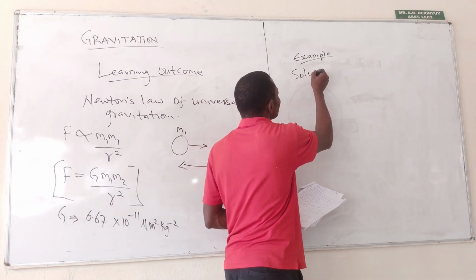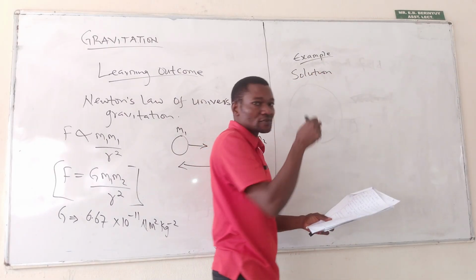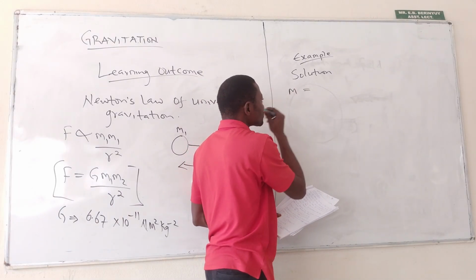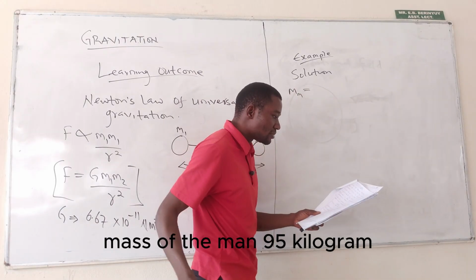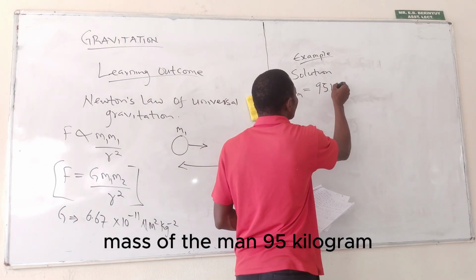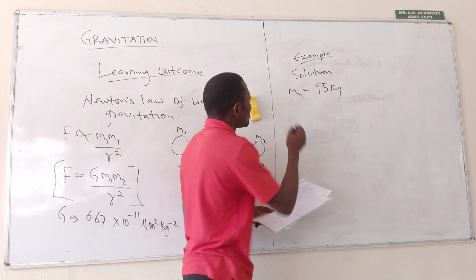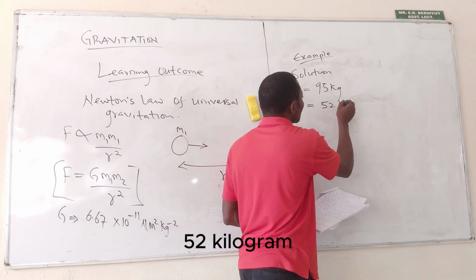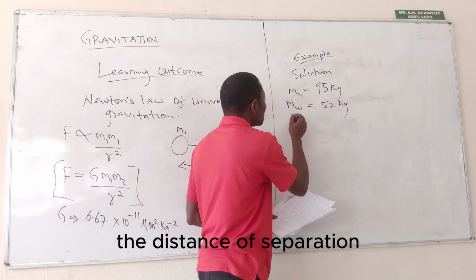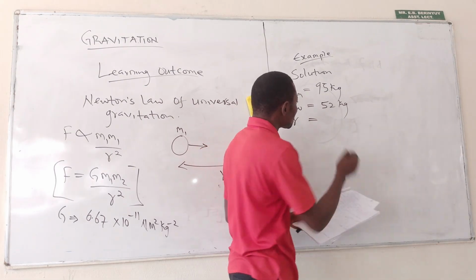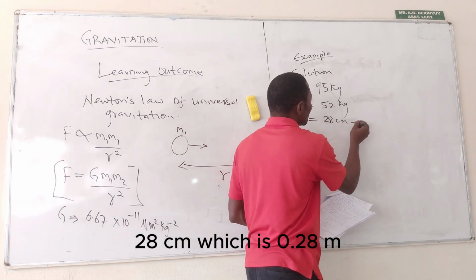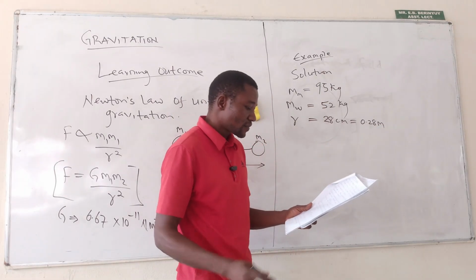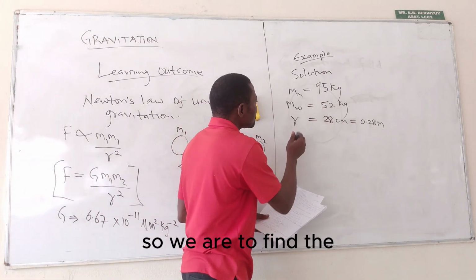Solution. We have a man and his wife. The mass of the man is 95 kilograms, the mass of the wife is 52 kilograms, and the distance of separation is 28 centimeters, which is 0.28 meter. So we have to find the gravitational attraction between them.